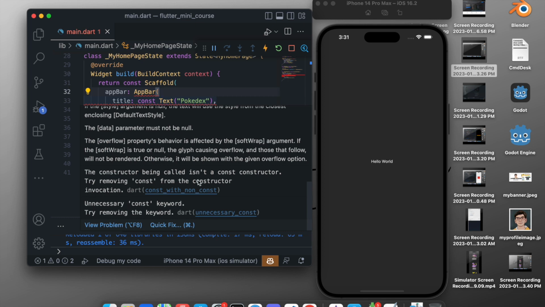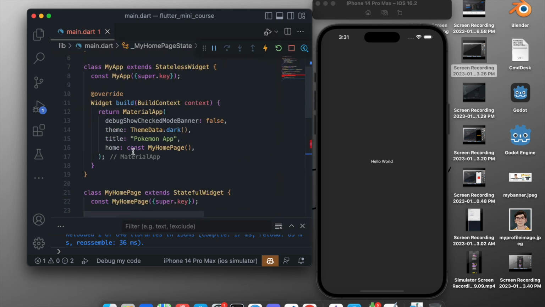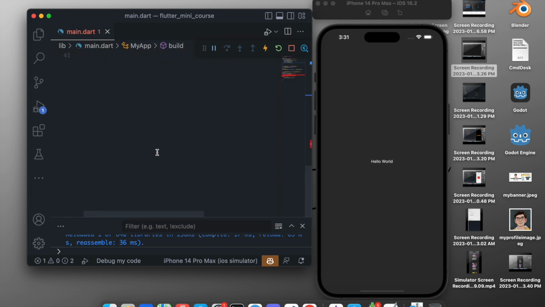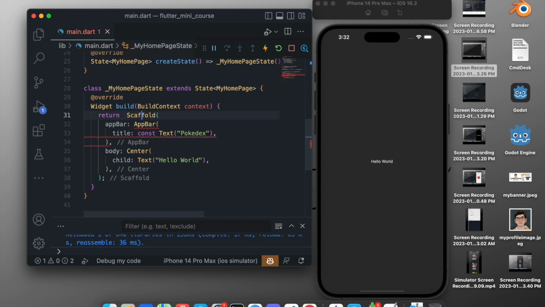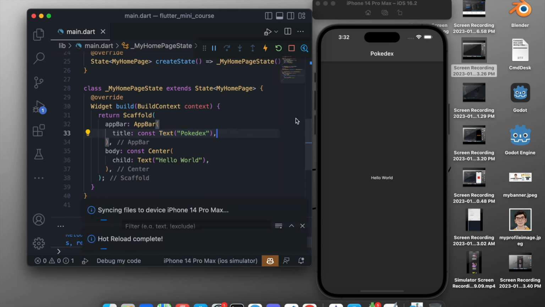So we have added const right here. If we remove the const from the top, which is here, it will just remove this error, and the center is still a constant, so we will add a const in the center as well. Now you can see, after we save it, we have created the app bar, we have given it a title, and in the title the text is Pokédex. So it has created a title in the app bar, and now it has given the text of Pokédex.